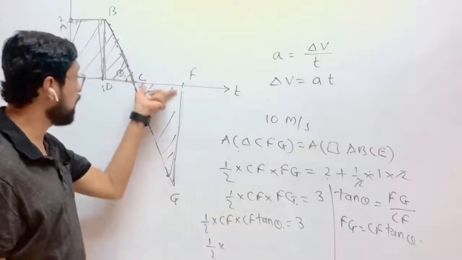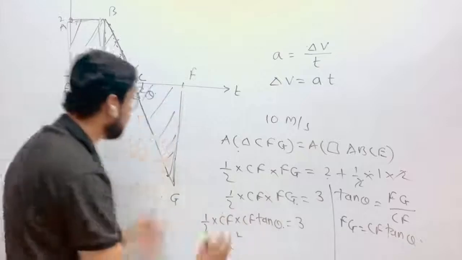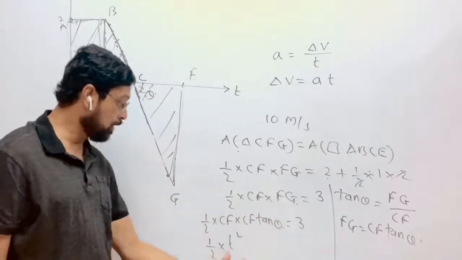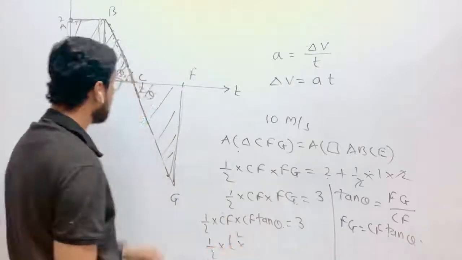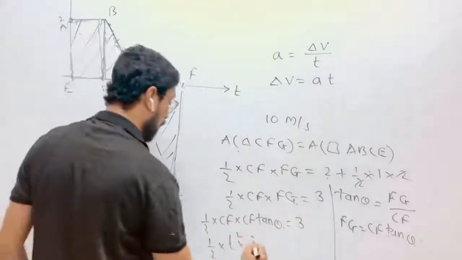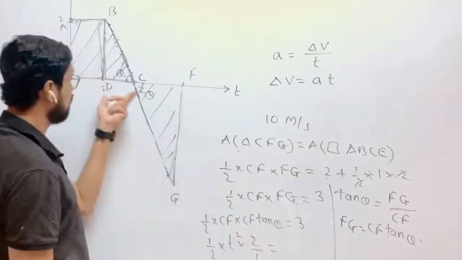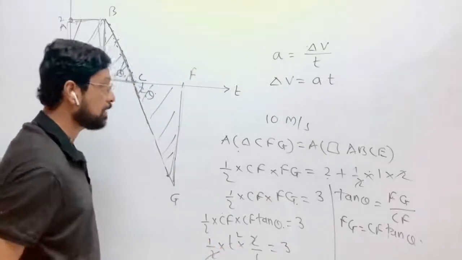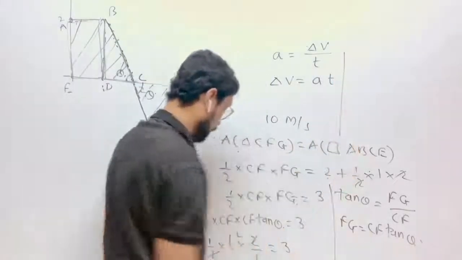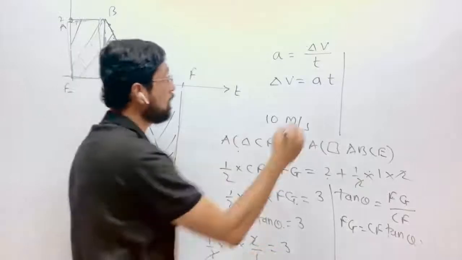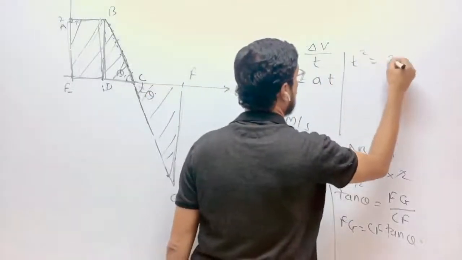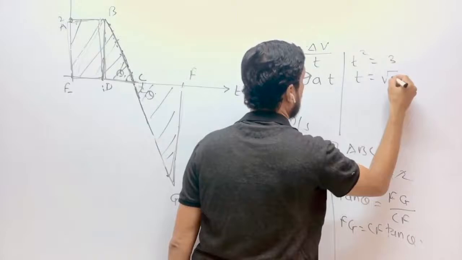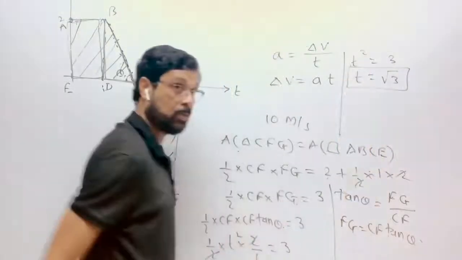CF square is T square. CF is time. So T square into tan theta, 2 upon 1, is equal to 3. This 2 gets cancelled. So T square is equal to 3, or you can say T is equal to root 3.